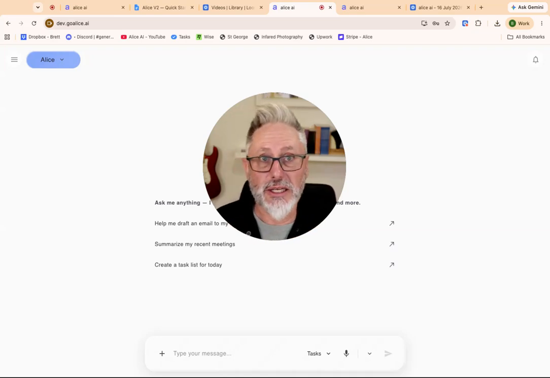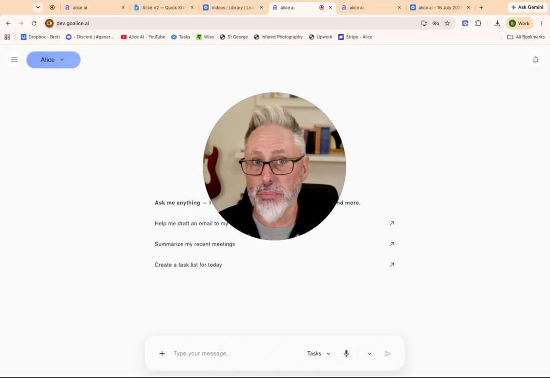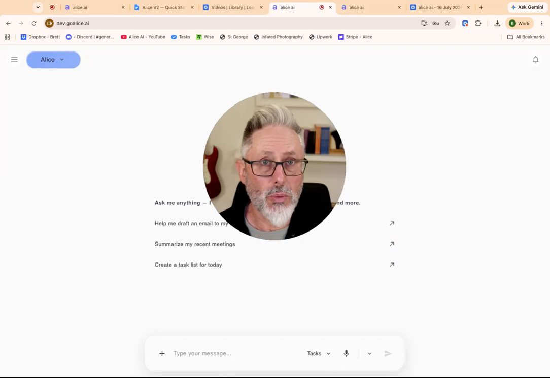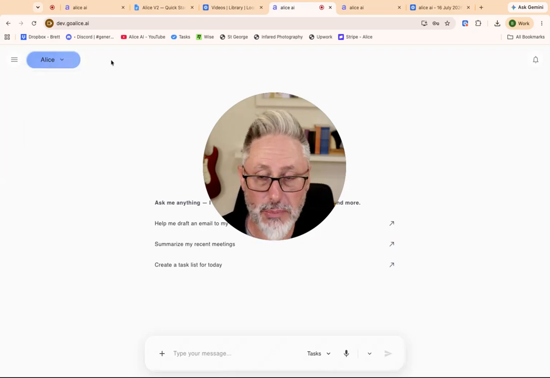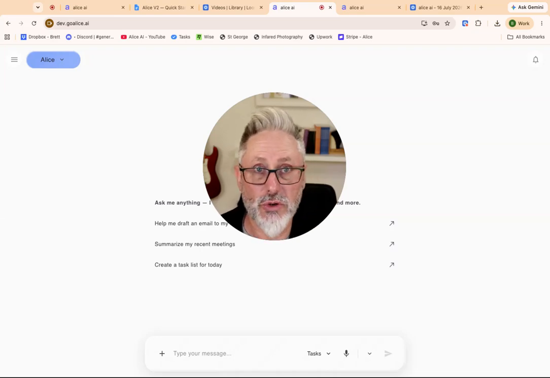ChatGPT is particularly good at reasoning and maths and technical information, or that Claude is really eloquent and beautiful for writing, or that Gemini is excellent for anything where you want to connect to the internet. So what we've done is we have built Alice mode. And in Alice mode, you can have direct access to any of those models.